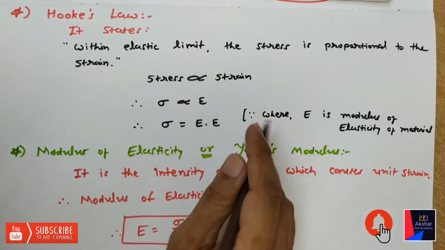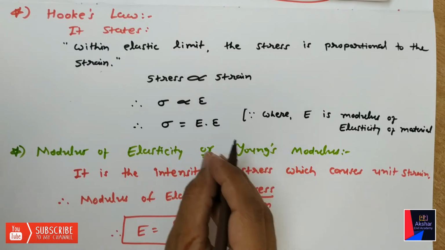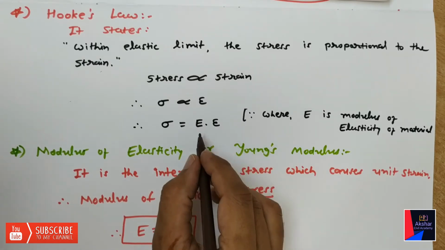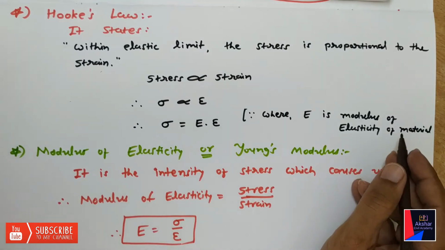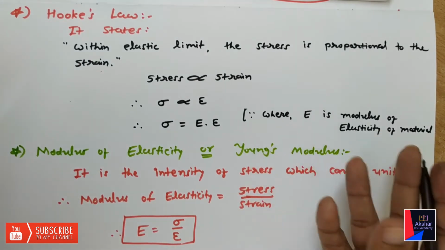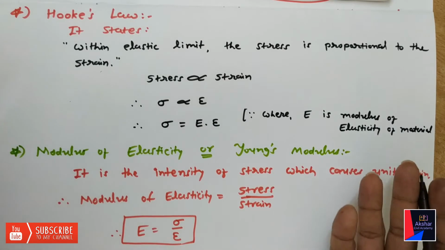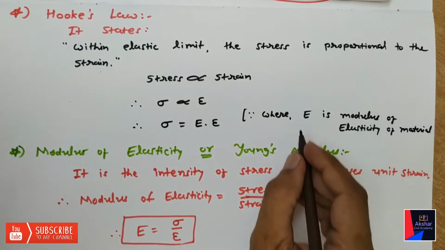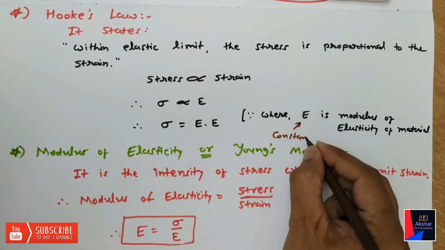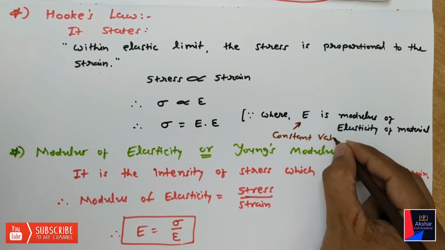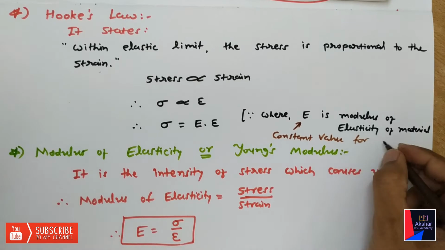We can equate this by providing a constant. That constant is known as the modulus of elasticity of a material, denoted by E, and that constant bears a different value for different materials.